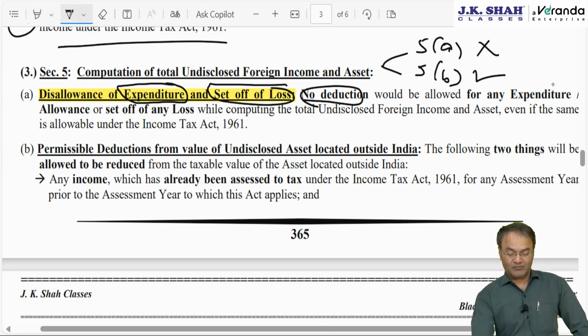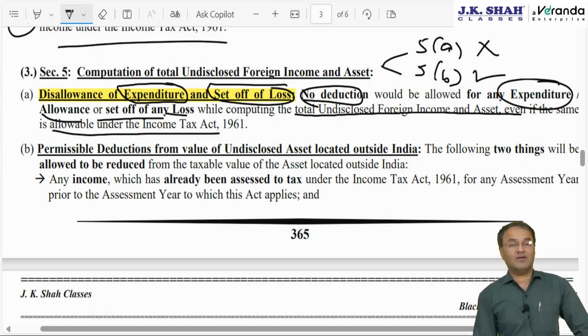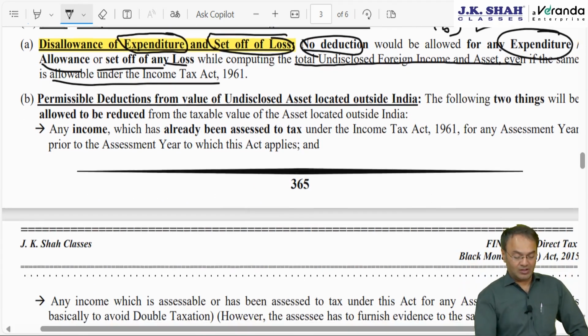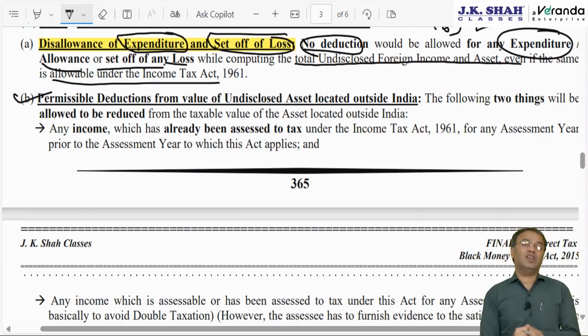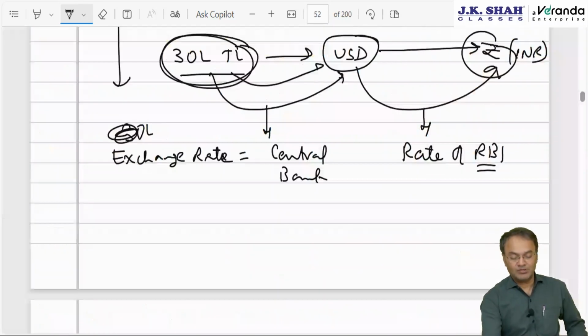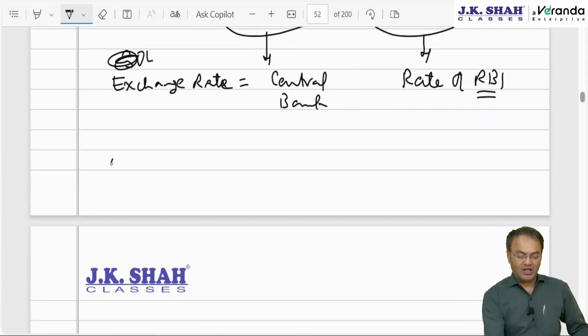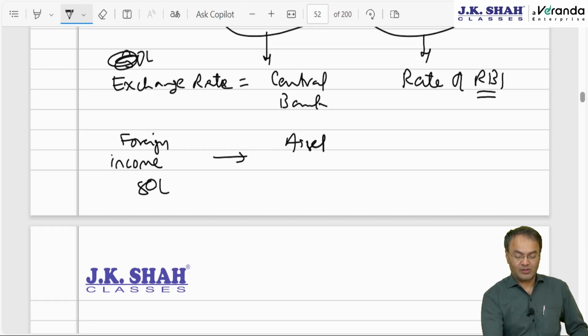No deduction will be allowed for any expenditure incurred or allowances or set off of any loss while computing income under this act, even if such expenditure is allowable under the Income Tax Act. And permissible deductions from undisclosed asset, this is very important. Permissible deduction. Suppose I earned foreign income of 80 lakhs. Then I acquired an asset outside India.